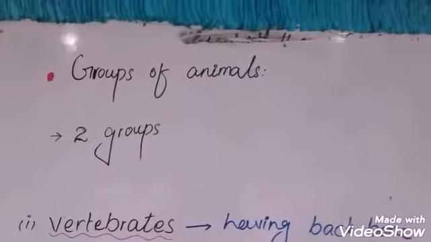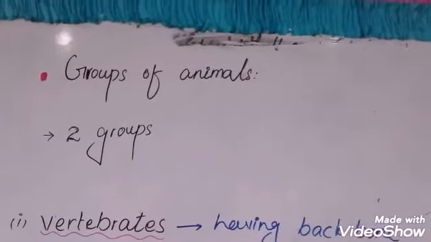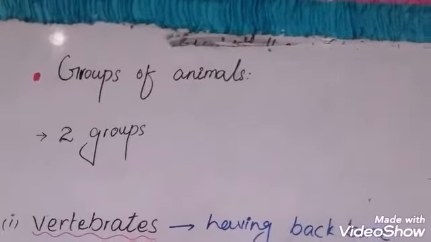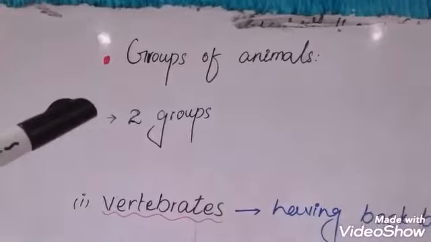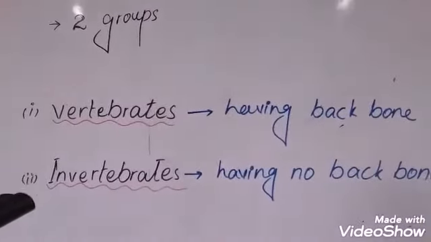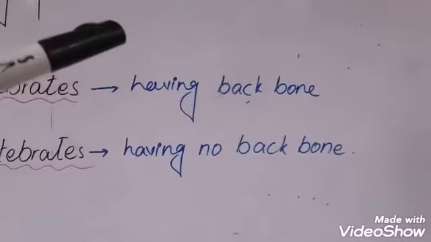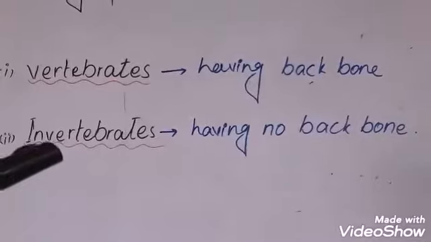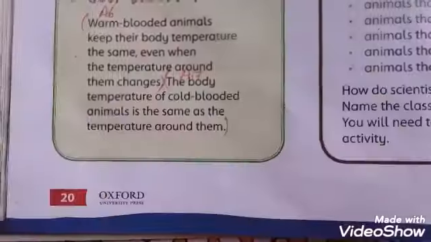Students, scientists have tried to group all the organisms into different categories. There have been attempts to do so. For example, animals are divided into two groups. First is vertebrate, second is invertebrate. Vertebrate animals have a backbone in them and invertebrate animals have no backbone in them.